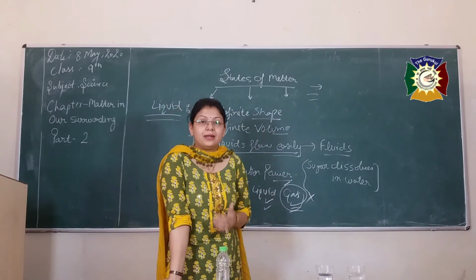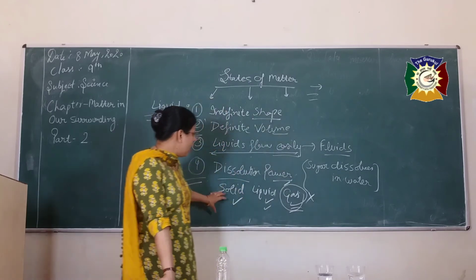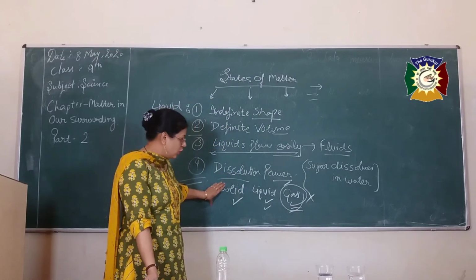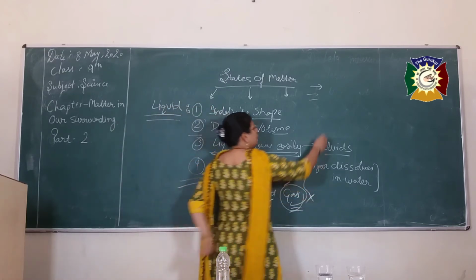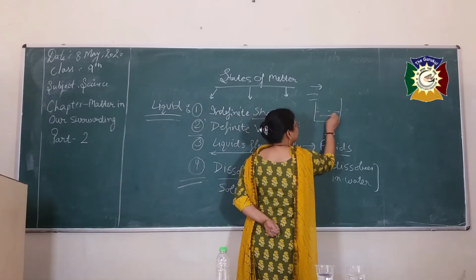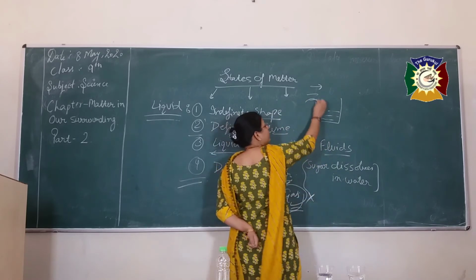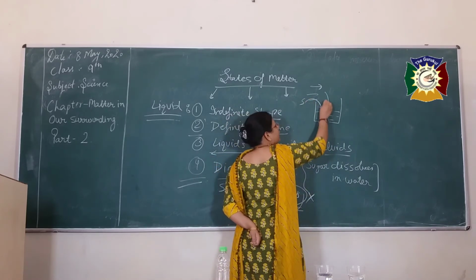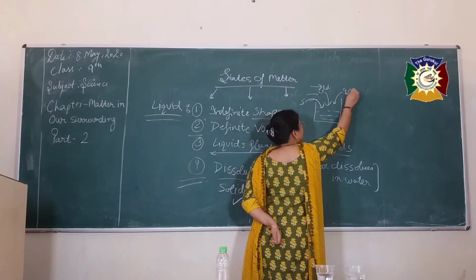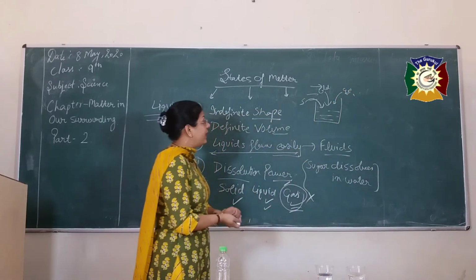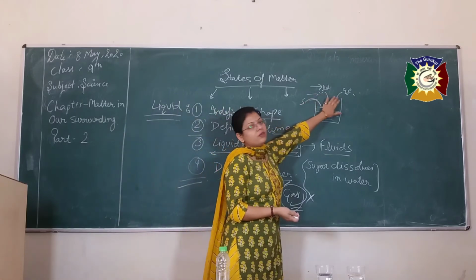Firstly, the term rate. Rate stands for how much amount of the solid or the liquid or the gas is going to dissolve in the water. For example, if I have this glass half filled with water, and I add sugar, cold drink, a liquid, and a gas, I just need to see the rate of dissolution of these three.